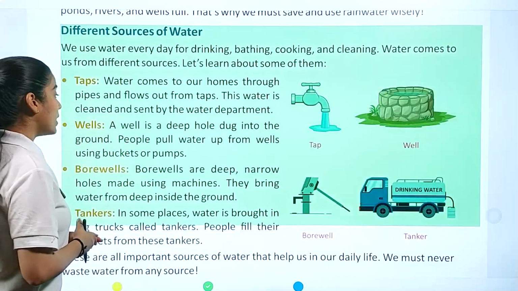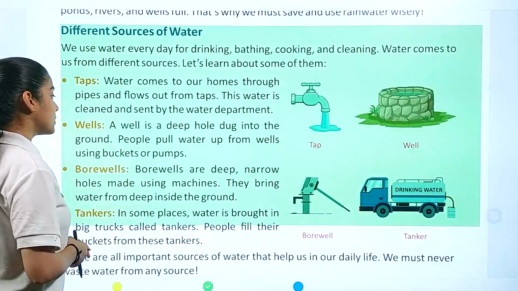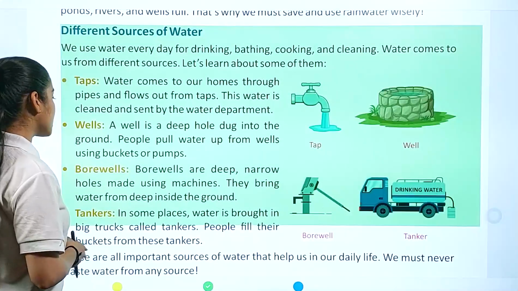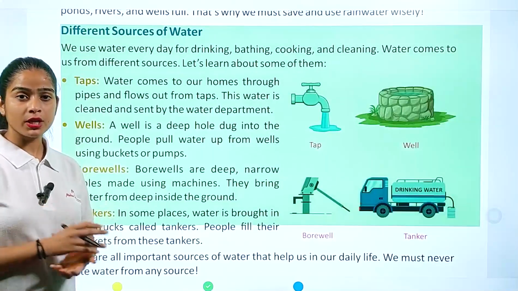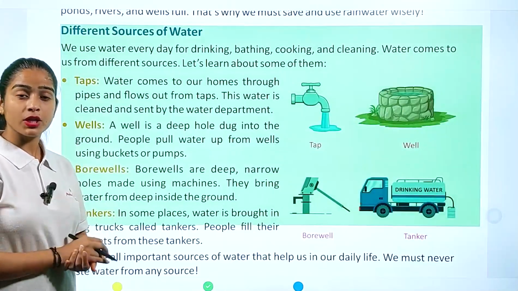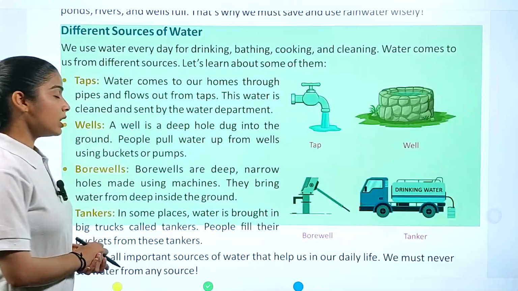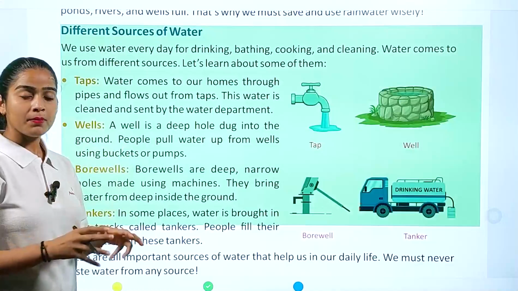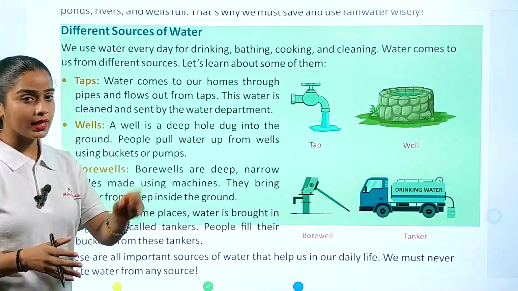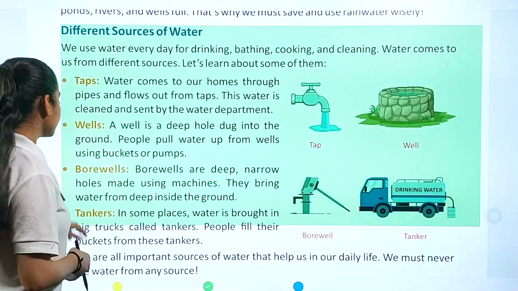Next, wells. A well is a deep hole dug into the ground. People pull water up from wells using buckets or pumps. You have seen wells many times in villages. So how do we use well water? We put a bucket inside the well and then we pull it up.